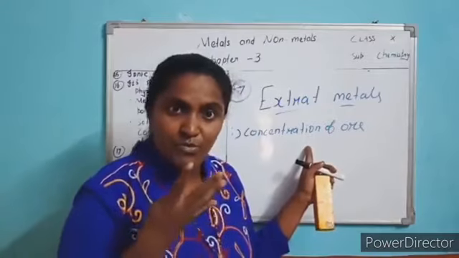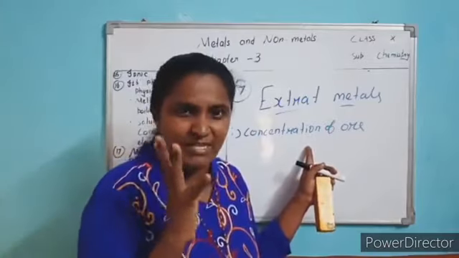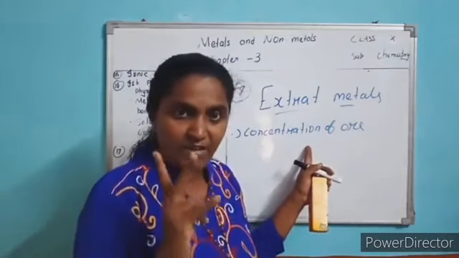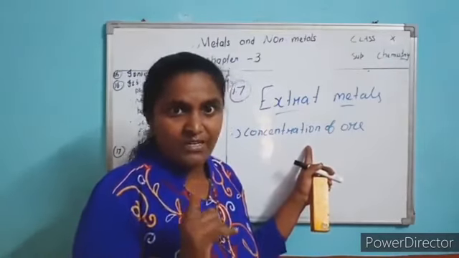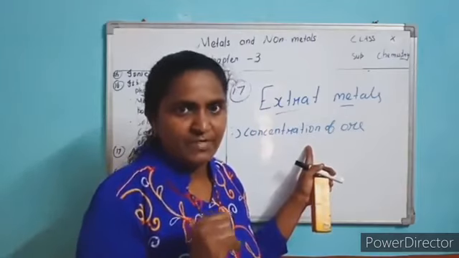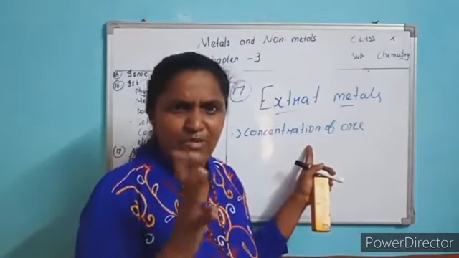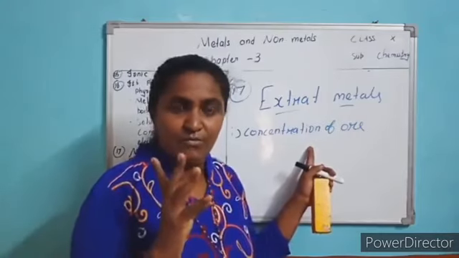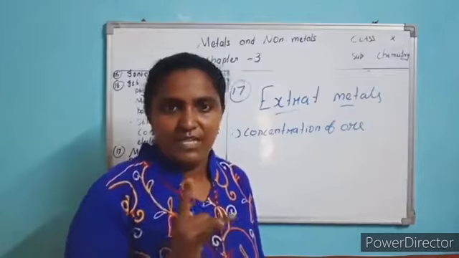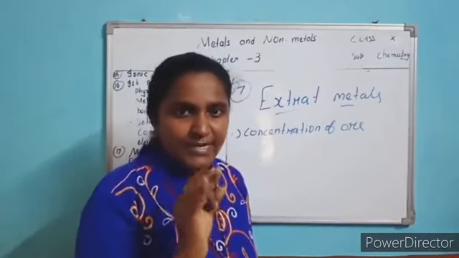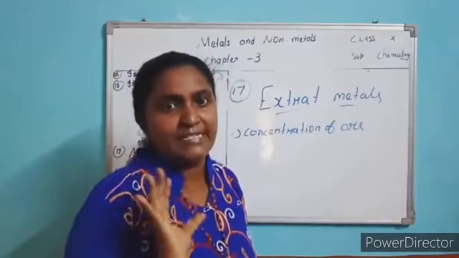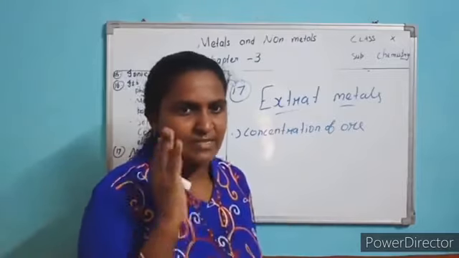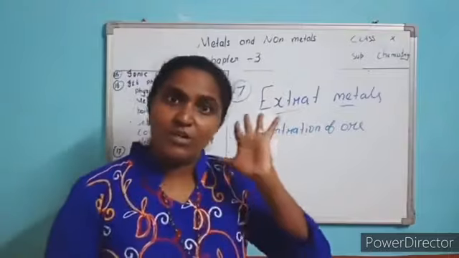Depending upon the nature of the ore, they prefer any method like leaching, or they go for magnetic separation or hydrolytic washing. The other one is froth flotation. Sulfide ore means they prefer the froth flotation method. Carbonate ore means they follow the hydrolytic method. If magnetic iron ore, they follow magnetic separation. The rest all go for leaching, chemical processing. Understood? It is not there, just keep in mind. But only your topic is concentration of ore.